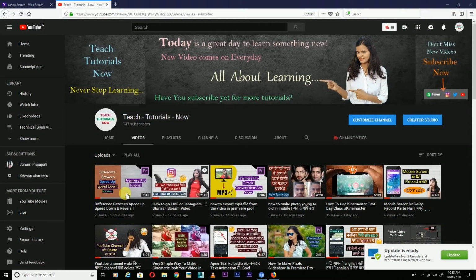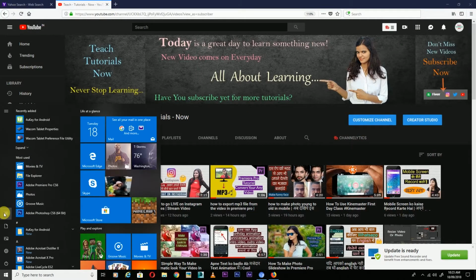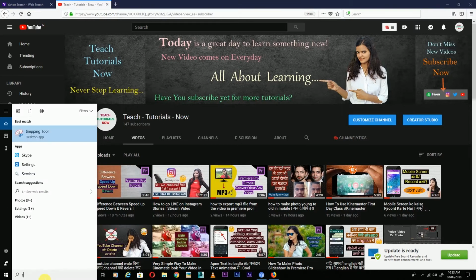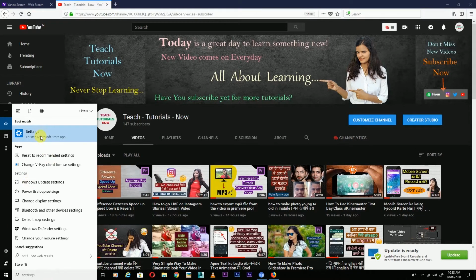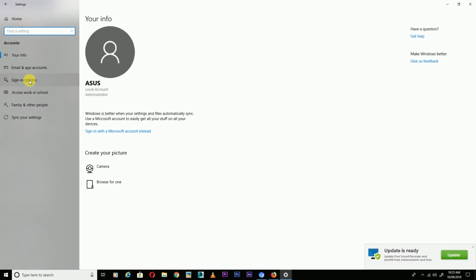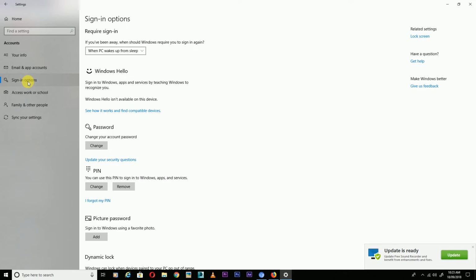So friends, if you don't find the option here, I will tell you a second way. So go to search here, type settings, and click on Accounts, and after that click on Sign-in options, so you can find it here.